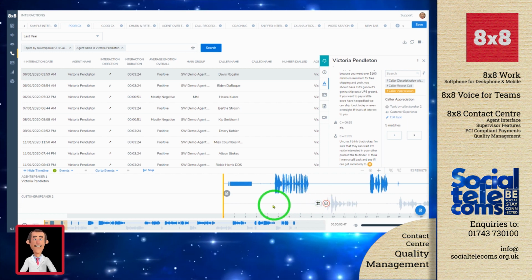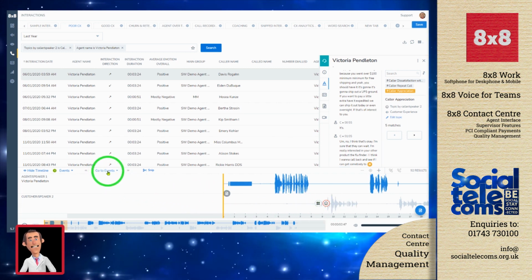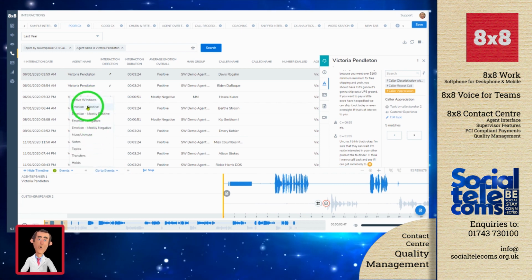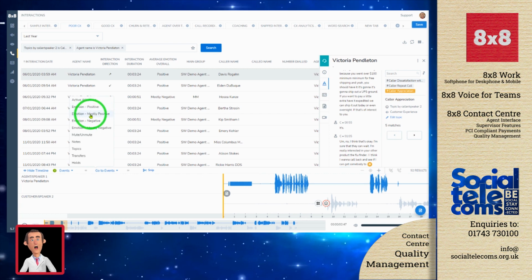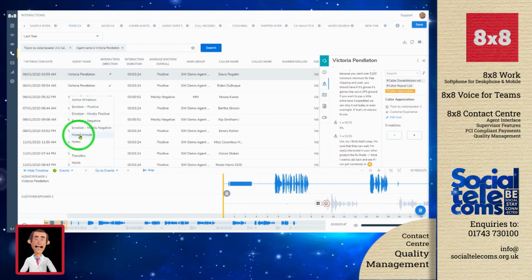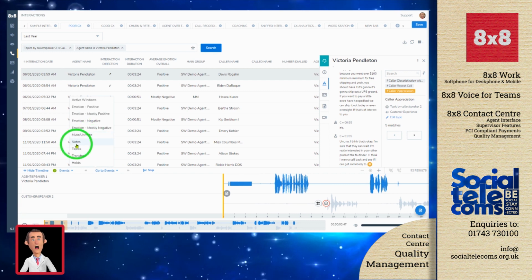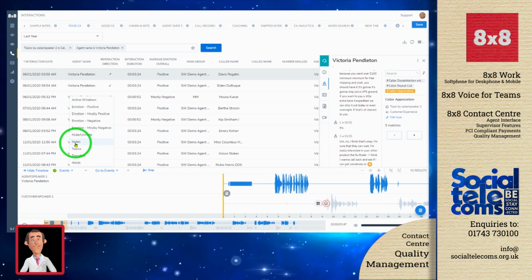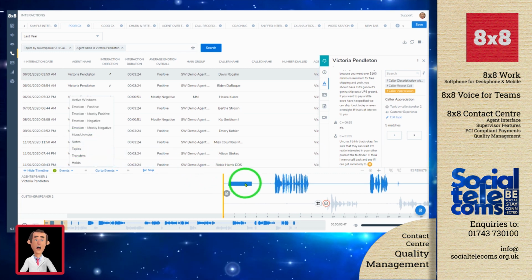What we can do as part of this as well, we can use the go to event search, and I can go into this call and search for any emotional events. Positive, mostly positive, negative, mostly negative. I can see when the call was muted or unmuted, and search against particular notes or topics. Whilst we're on the subject of notes, let's look at the call recording timeline.